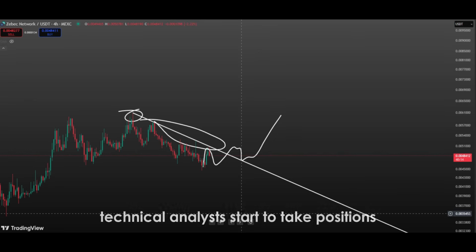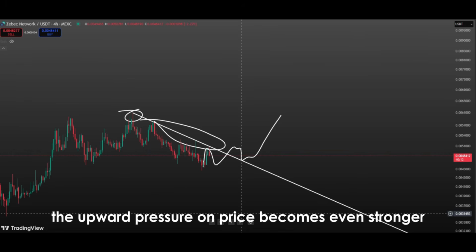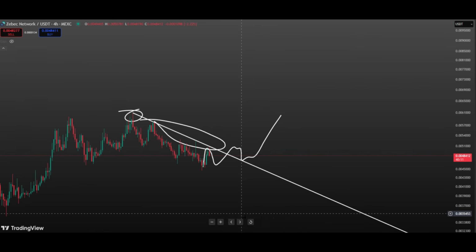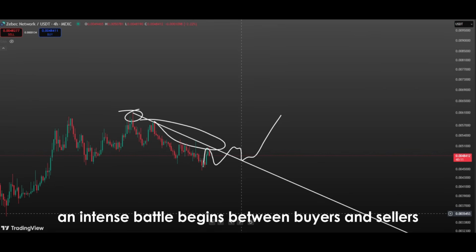At this point, technical analysts start to take positions, algorithmic systems generate buy signals, and traders with short positions are forced to close them. When these three factors combine, the upward pressure on price becomes even stronger. Such a breakout usually does not occur in a single candle, but over a process. As the price approaches the trend line, an intense battle begins between buyers and sellers.